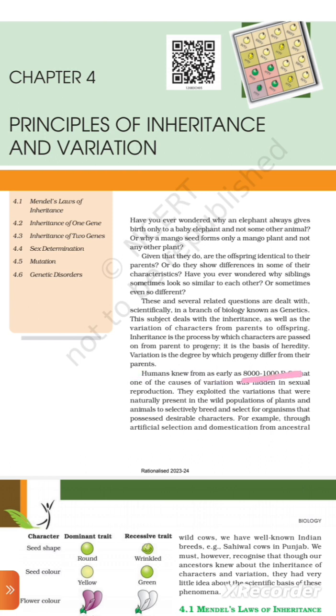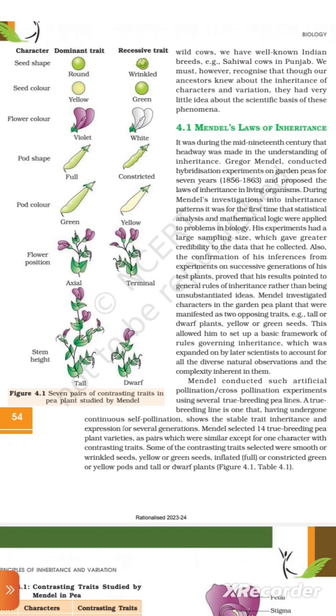Humans knew from as early as 8000 to 1000 BC that one of the causes of variation was hidden in sexual reproduction. They exploited the variation that was naturally present in the wild population of plants and animals to selectively breed and select for organisms that possess desirable characters, for example through artificial selection and domestication from ancestor wild cows. We have well-known Indian breeds, for example Sahiwal cows in Punjab.